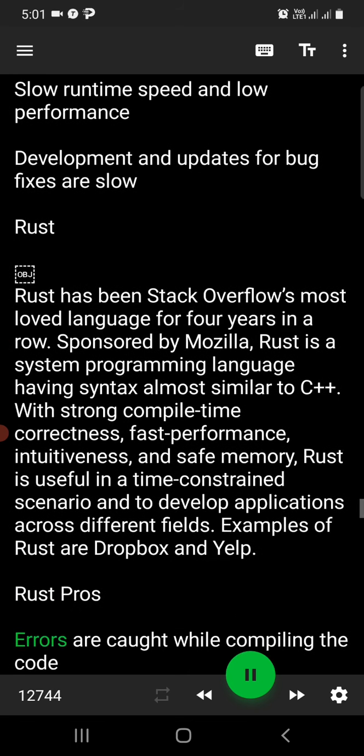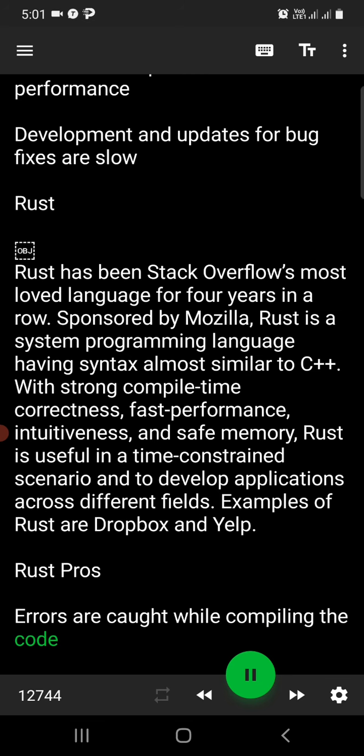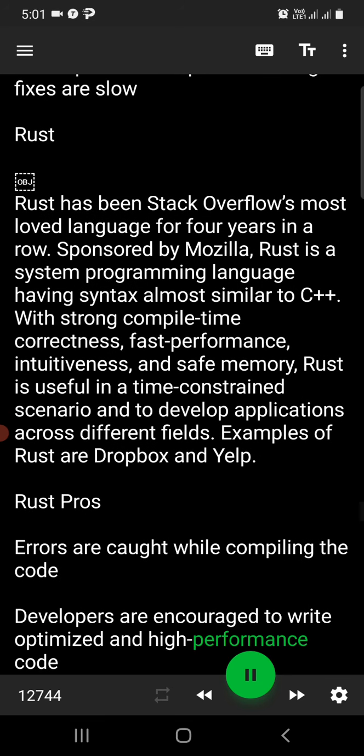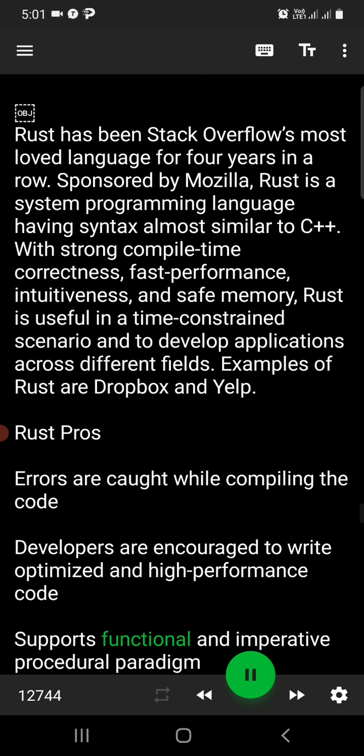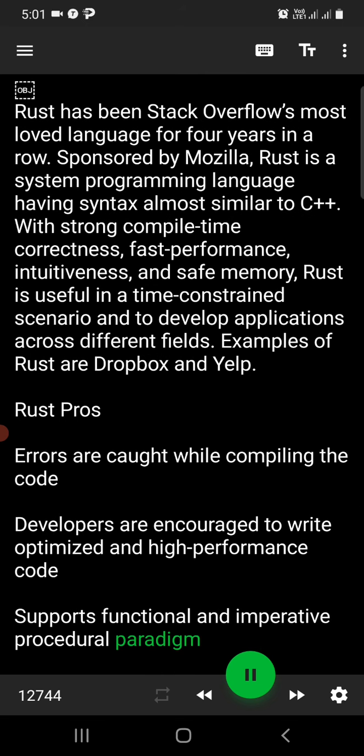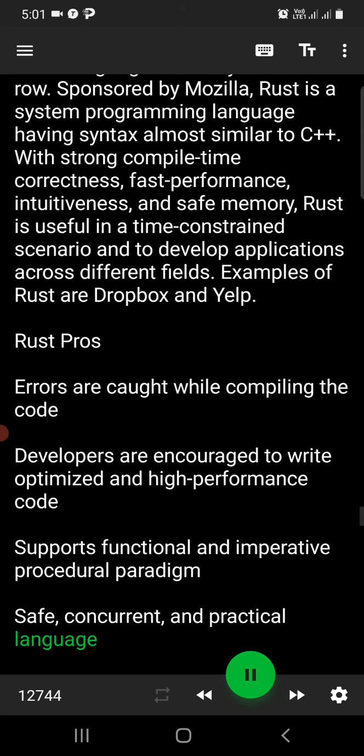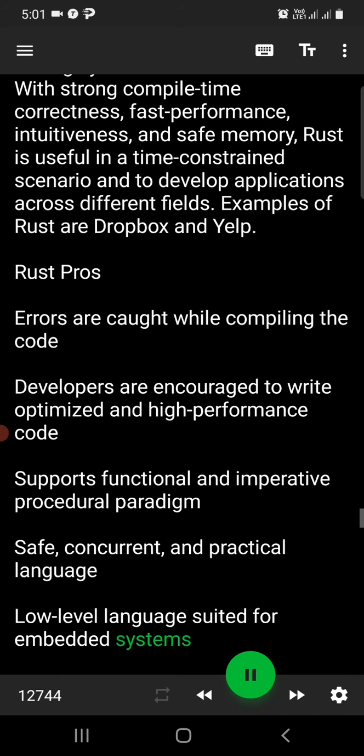Rust pros. Errors are caught while compiling the code. Developers are encouraged to write optimized and high-performance code. Supports functional and imperative procedural paradigm. Safe, concurrent, and practical language. Low-level language suited for embedded systems.